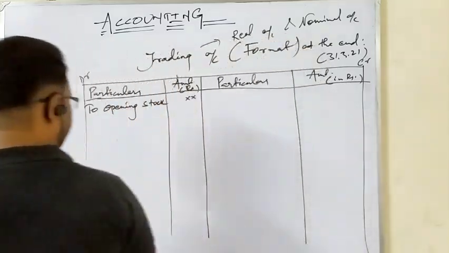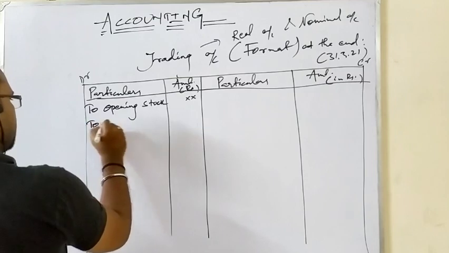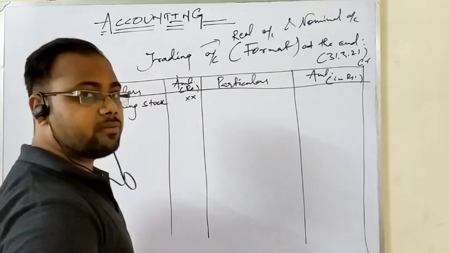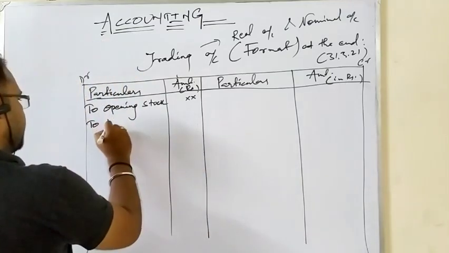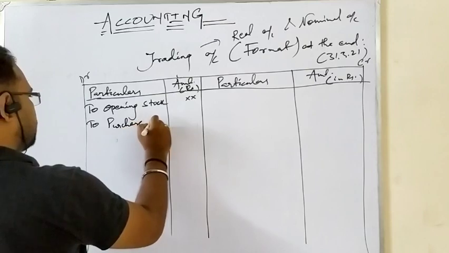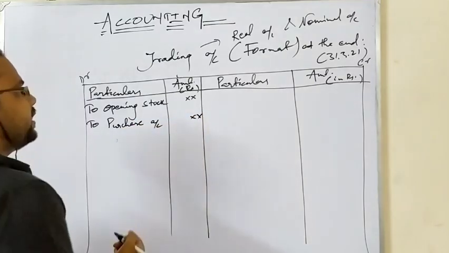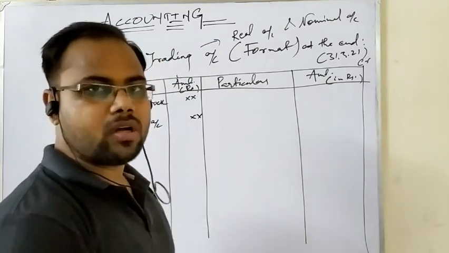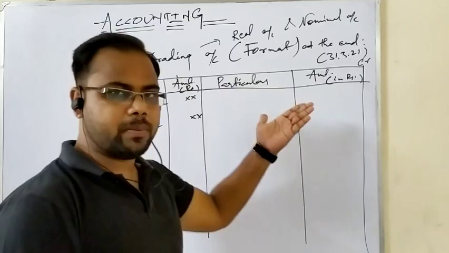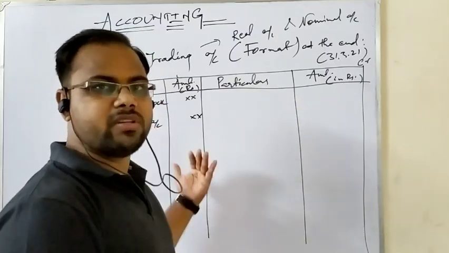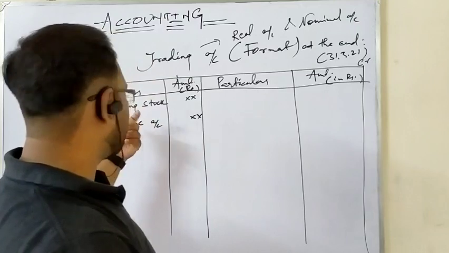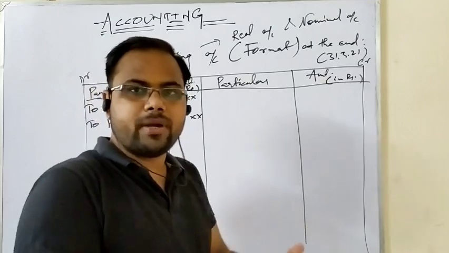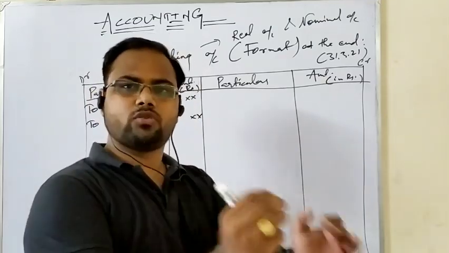Clear? Second, you have definitely purchased. If you are preparing for a production unit or factory, you will purchase raw material, or otherwise you will purchase goods. So it is purchase account. If you take purchase account as a real account, then you purchase the goods, debit what comes in, on the debit side. Or if you take purchase as an expense, then debit expenses and losses. There is no mistake. You can consider it as both real and nominal. And stock, as you know, stock means property. So properties are always on the debit side, because debit what comes in. Stock is an asset, and an asset always shows a debit balance.